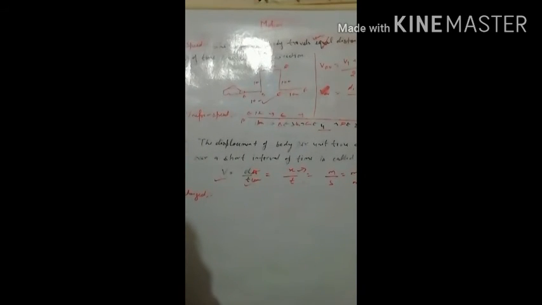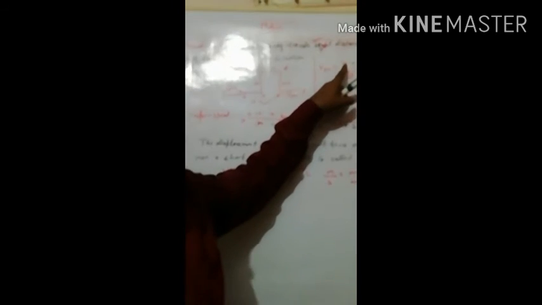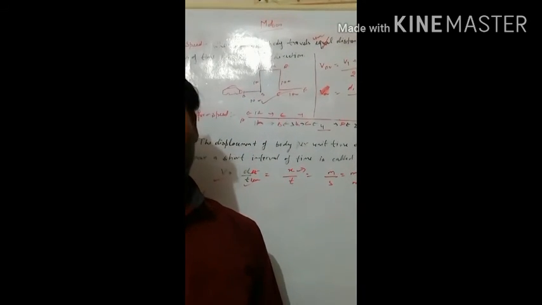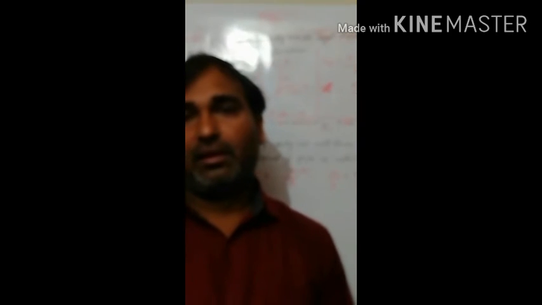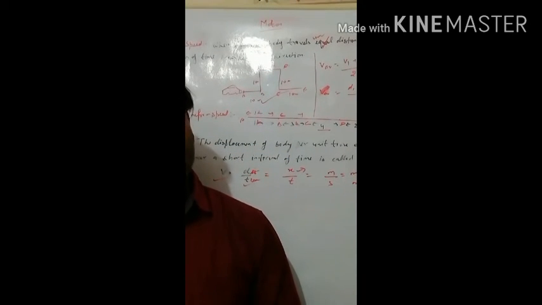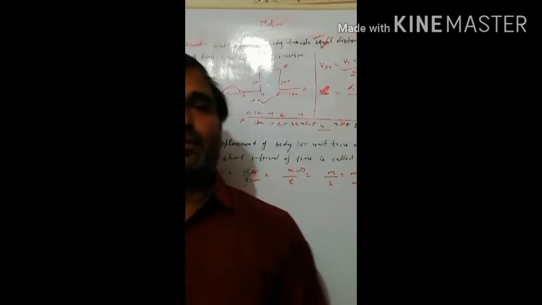But for average velocity, it is the average of final and initial velocity. For velocity, it is the shortest distance.